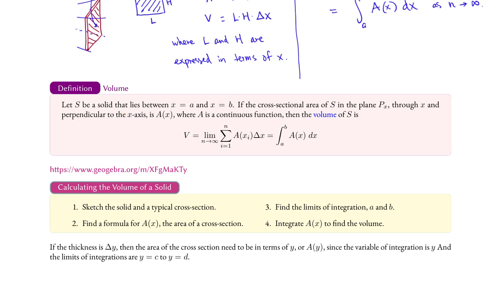Let S be the solid that lies between x equals a and x equals b. If the cross-sectional area of S in the plane P sub x through x and perpendicular to the x-axis is A of x, then the volume is the definite integral from a to b of A of x dx. To find the volume, we sketch the solid, find the area A of x, find the limits of integration, and we integrate it. In some cases, we might need to slice the solid perpendicular to the y-axis so that the thickness is delta y instead.